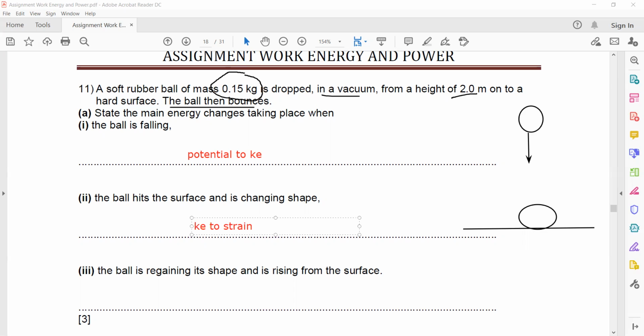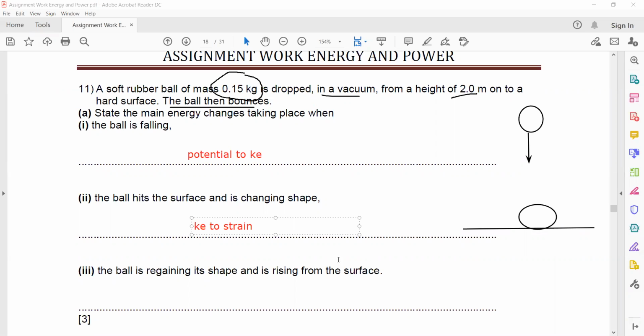There is friction with the surface, but there is no air resistance opposing the motion. And sound energy, why are you not mentioning the sound? You can mention sound, but why may the sound not give you a mark here? Because they did not specify that when it hits the surface it produces sound. It will produce sound, but maybe not in an audible range. So the main distribution of the mark is kinetic to strain or elastic strain energy.